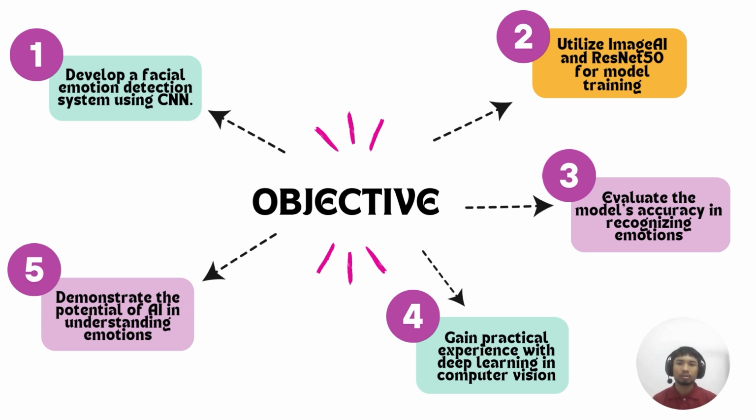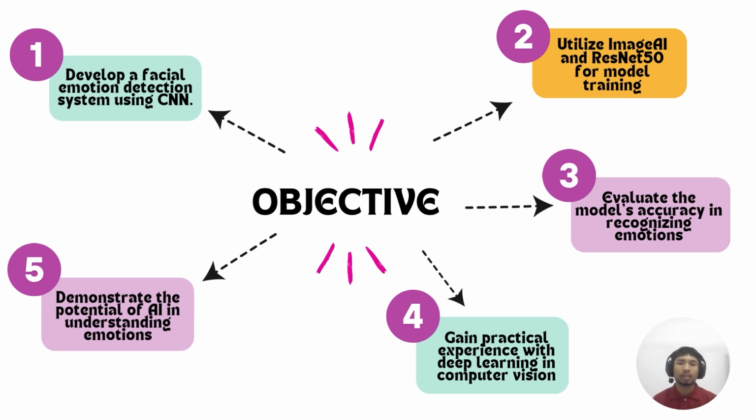Second, to build this system easier and better, we decided to use the Image AI tool and the ResNet 50 design for our AI model. Image AI made the coding much simpler, and ResNet 50 is very good at sorting images. Our third goal was really important, which is to check how accurate our model was at finding emotions. We tested a lot to see how well it worked. This also helped us understand how things like batch size change its performance.